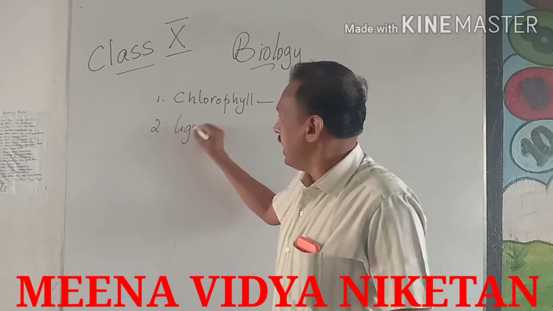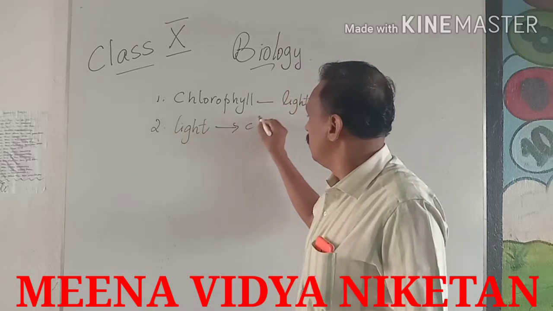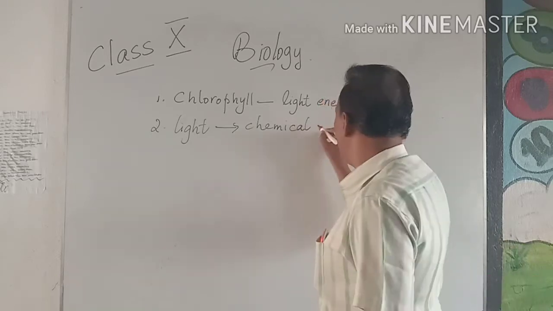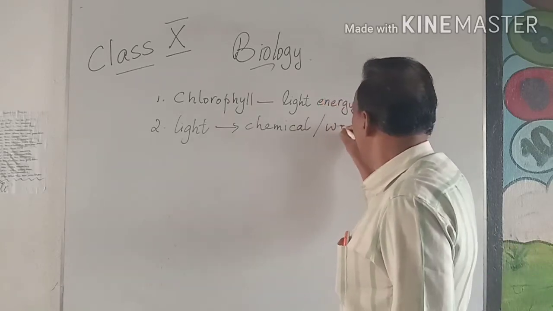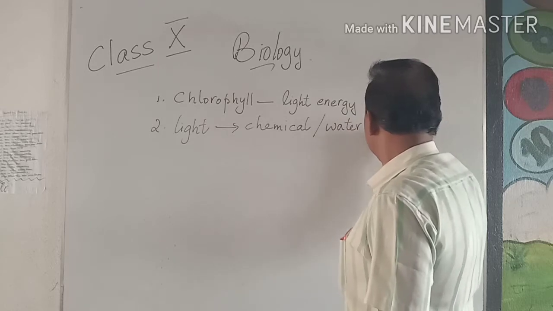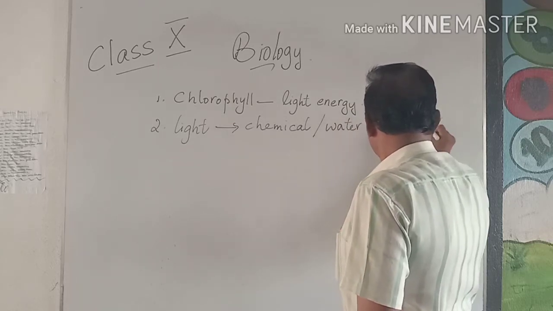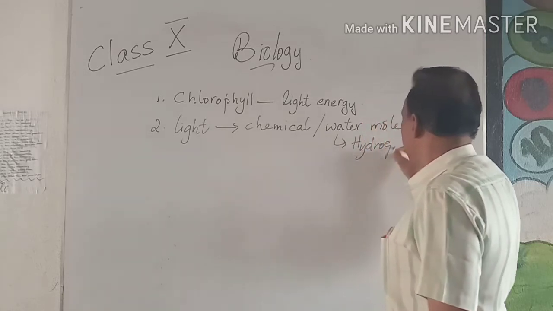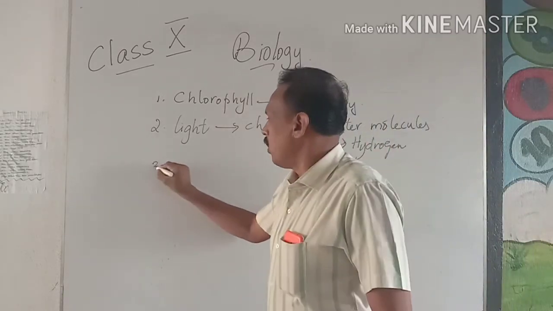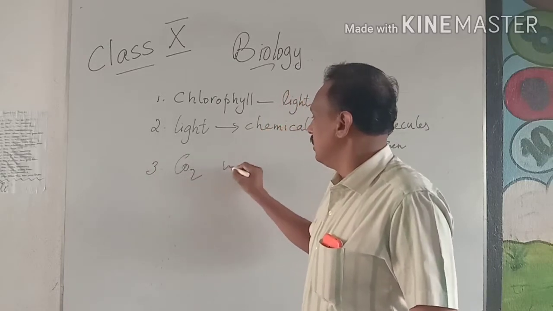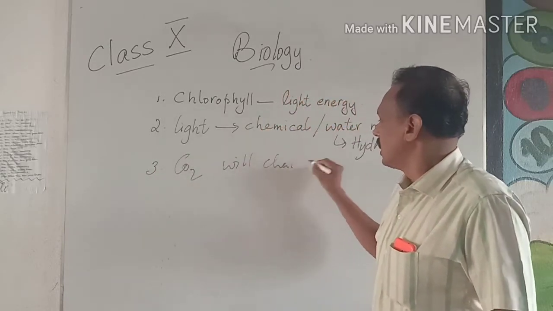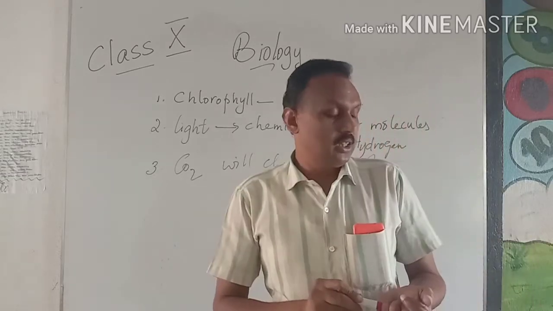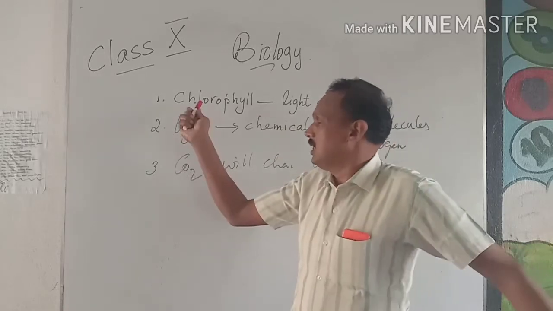Then this light energy is converted to chemical energy, and water molecules are changed into hydrogen and oxygen, and carbon dioxide will change to carbohydrates. So these are the 3 things that usually take place in photosynthesis.